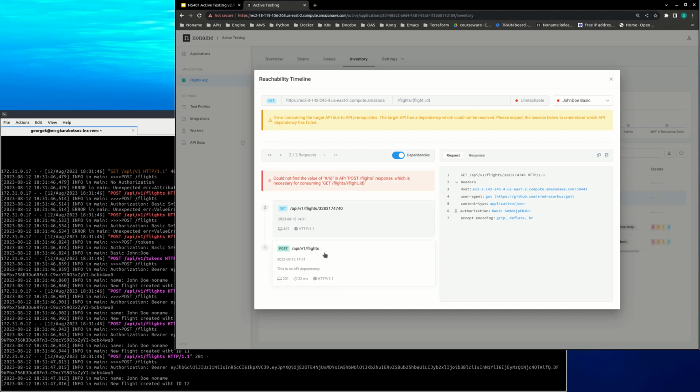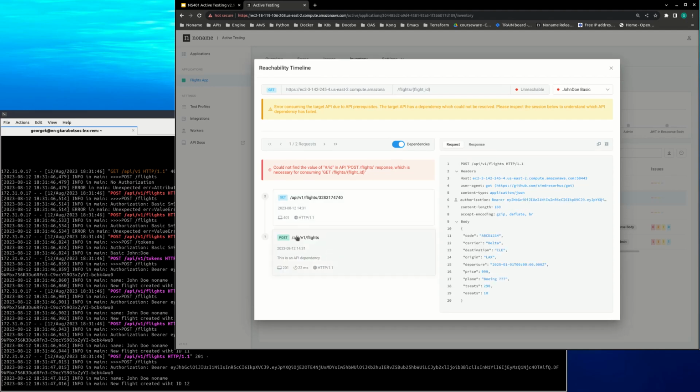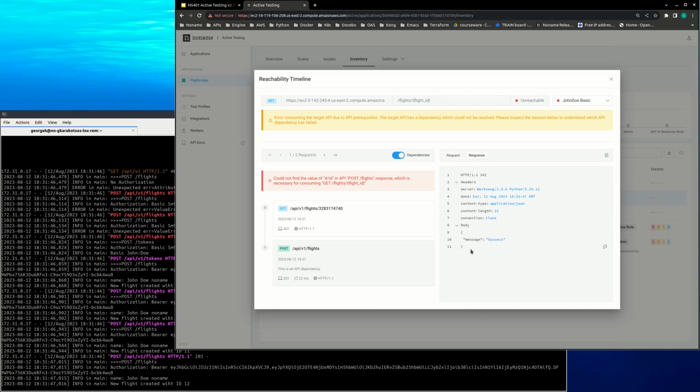And if you pay attention, the post is successful, you created a record, right? Here it is. But unfortunately, nowhere in the response is the ID of what you created available. It's not available. And then as a last ditch effort, it tries to generate a random ID based upon the type definition that you have inside your OpenAPI specification, right? That's what it tries to do.